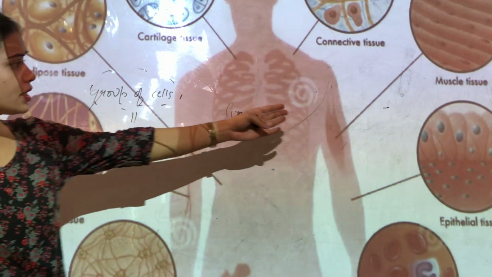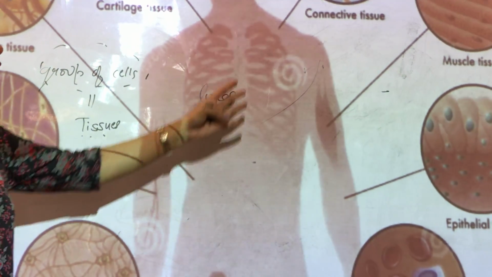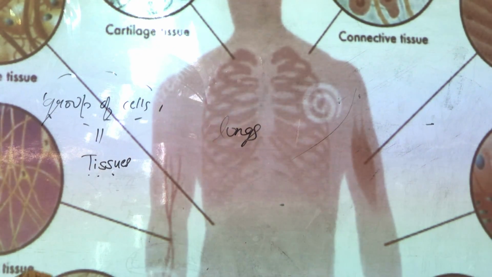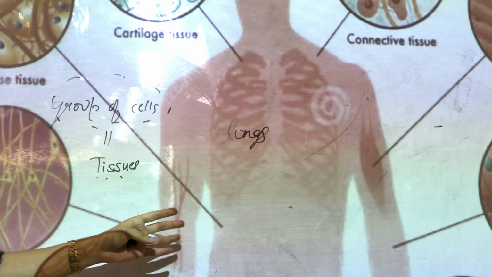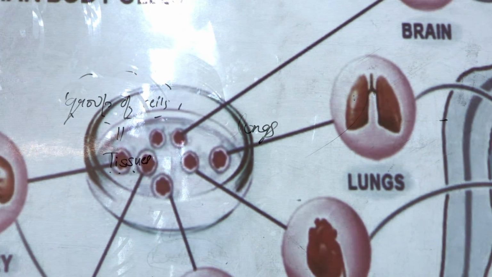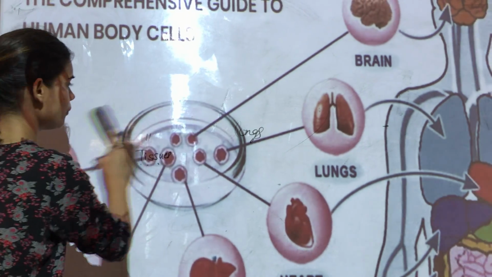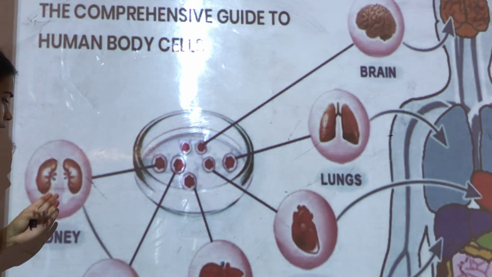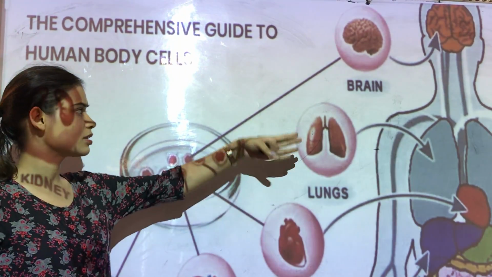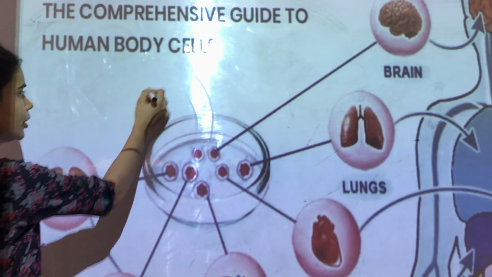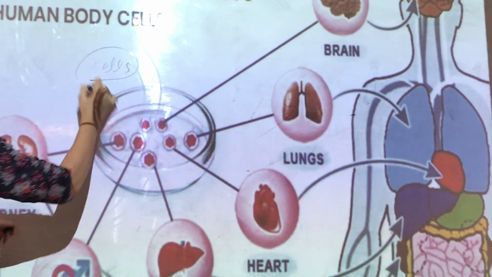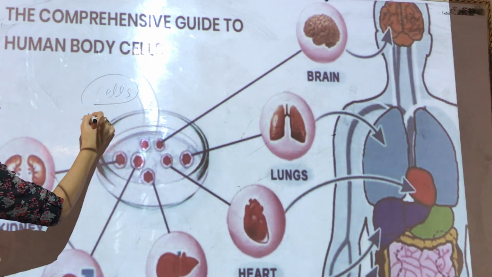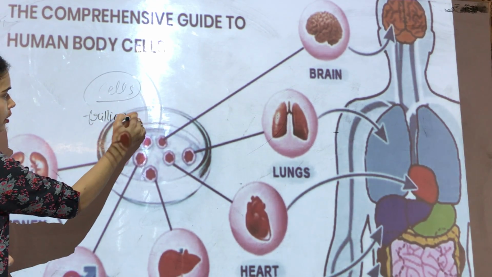There are muscle tissues which are responsible for the functioning of muscle. There are bone tissues which are responsible for the functioning of bones. So if you see here, all these functions in the different organs are carried out by the cells. We have kidney, liver, heart, lungs, brain. They all are made up of cells. So there are so many cells inside our body. They are about trillions in number.